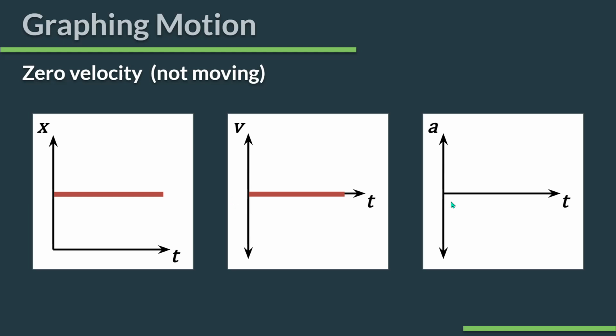Okay, my acceleration graph, again, the slope of this is going to tell me this. Same thing here, by the way. Slope of this is 0. Guess what? This is 0. Slope of this is 0. Guess what? This is 0. If it's not moving, it's not accelerating.